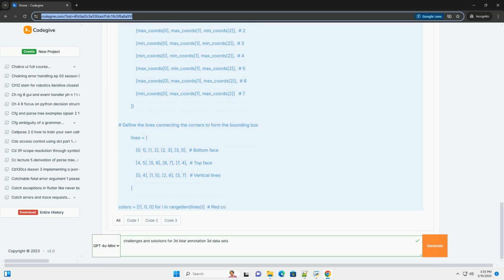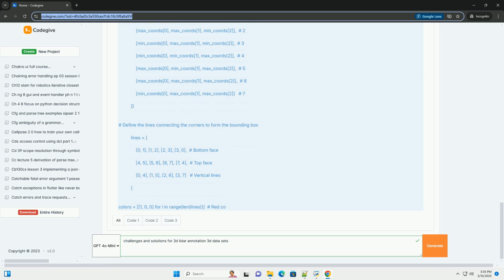Annotation tooling and efficiency. Challenge: creating efficient and accurate 3D lidar annotations requires specialized software tools that can handle large point cloud datasets and provide intuitive interfaces for annotators. Manual annotation is time-consuming and labor-intensive.